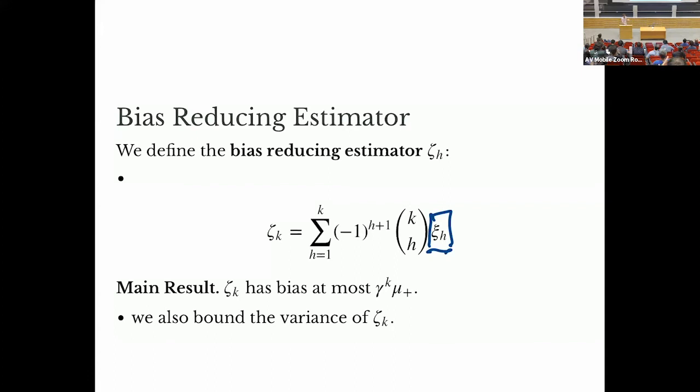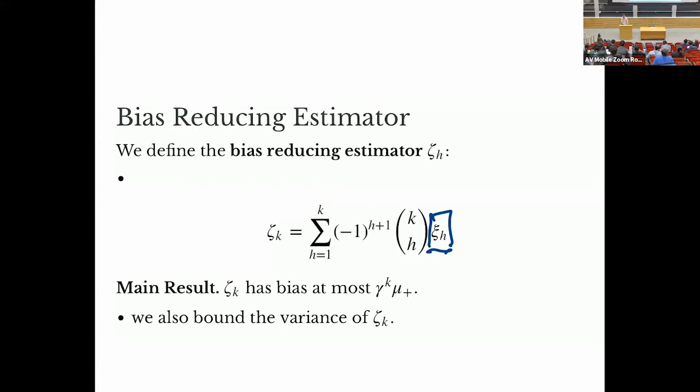We also bound the variance of zeta k. This is actually the most technical part of the paper, bounding this variance of zeta k. And we need that for our algorithmic applications. All right, cool. So any questions up to this point?